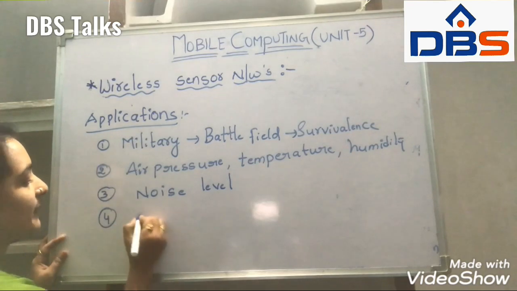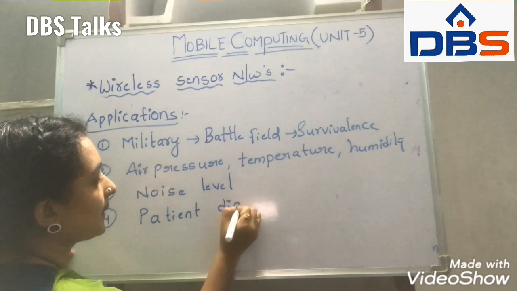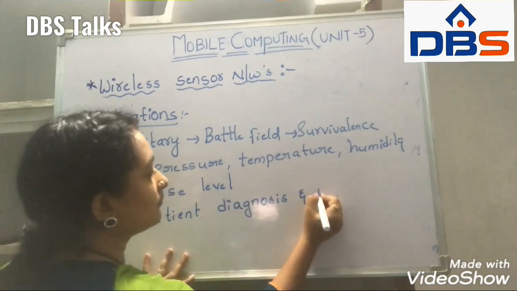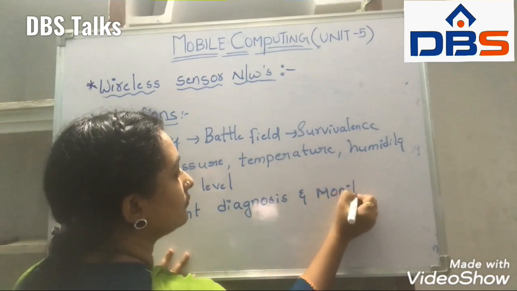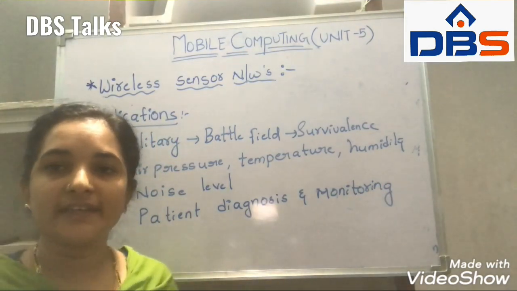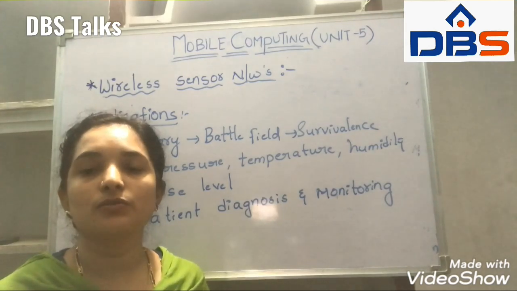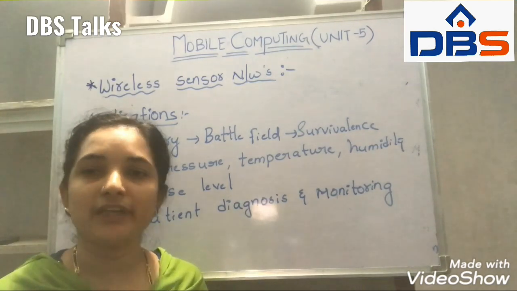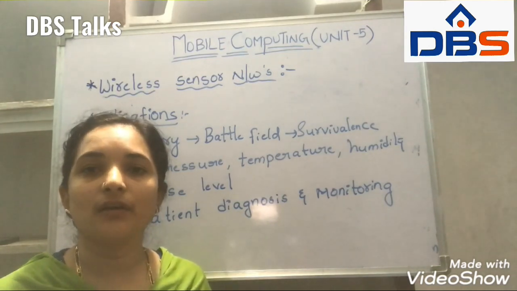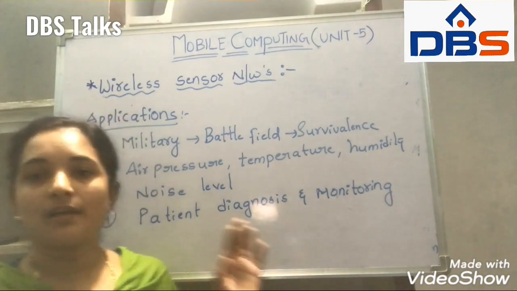Next, the fourth application is patient diagnosis and monitoring. It means wireless sensor networks are also applicable in medical fields. These sensor networks are deployed in the patients in order to monitor their diagnosis. That is another application.